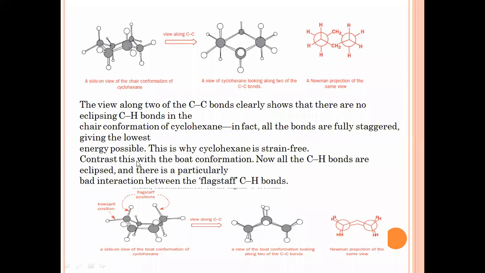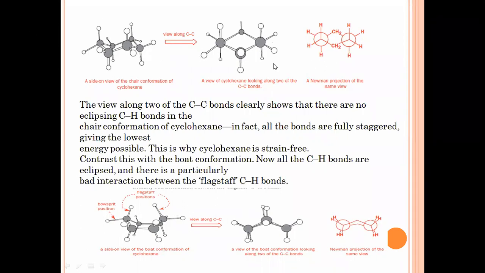In contrast to this, in a boat conformation, the carbon-hydrogen bonds are eclipsed, and there is a particularly bad interaction between the flagpole CH bonds. So this is a boat conformation and this is a chair